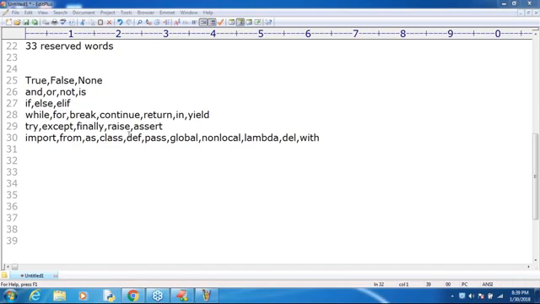Any doubts about this? Print is not a keyword, sir. Print is Python's inbuilt function. Function names are different, keywords are different, reserved words are different, sir. That's all. Can I continue? Yes.